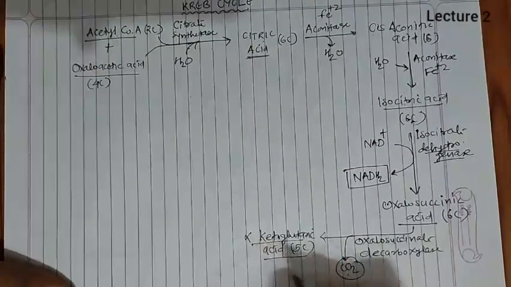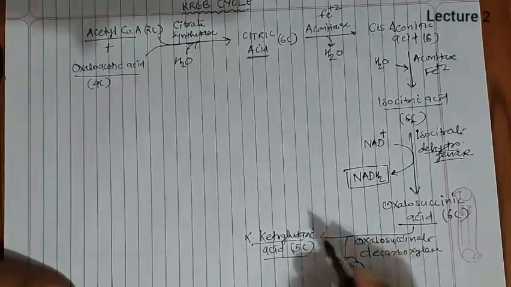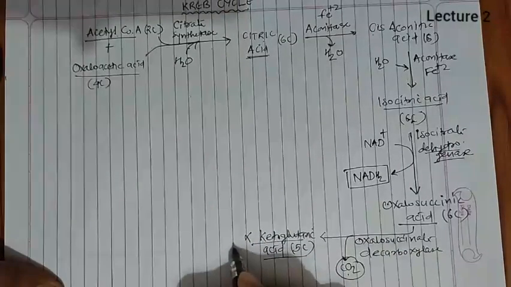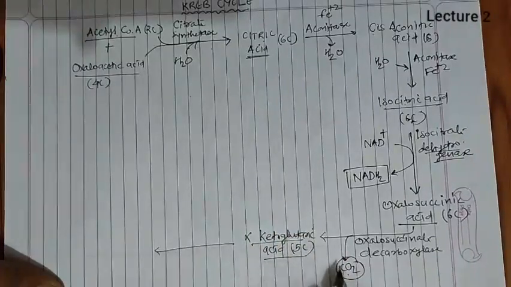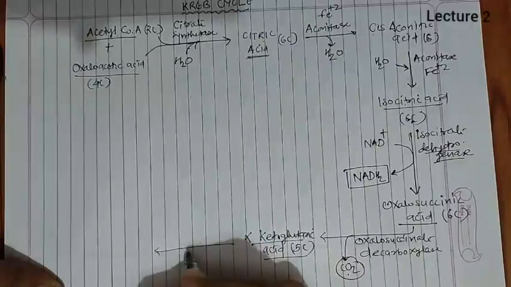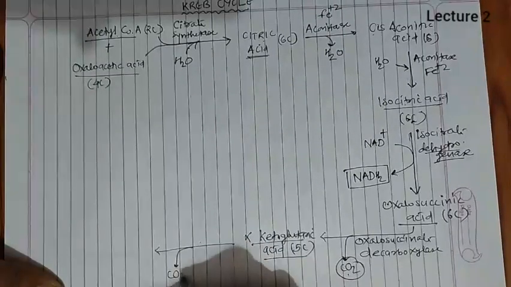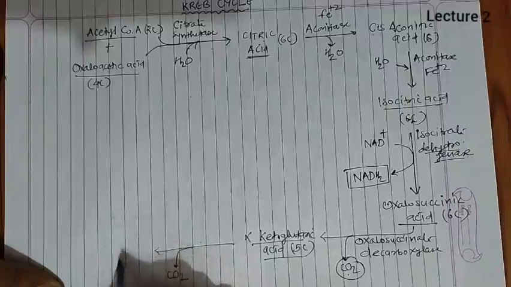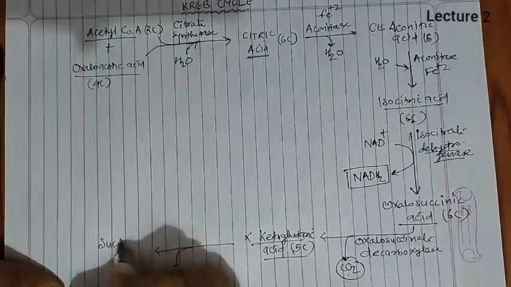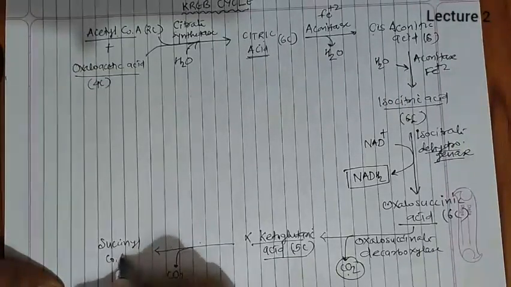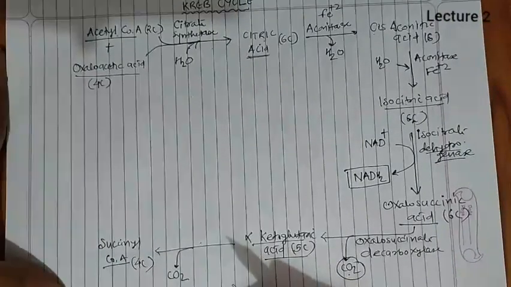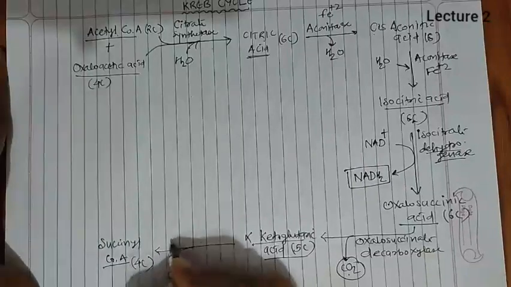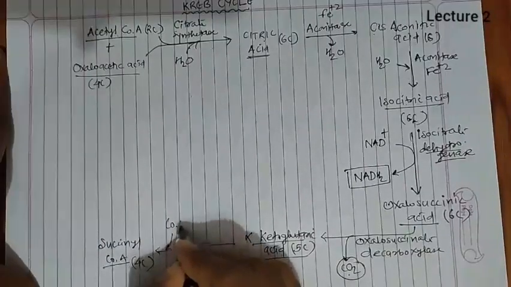Now after the formation of alpha ketoglutaric acid, a 5-carbon intermediate, it again releases 1 more CO2 and converts into a 4-carbon compound, succinyl coenzyme A. Obviously, coenzyme A addition has occurred, so here we are showing the coenzyme A addition.